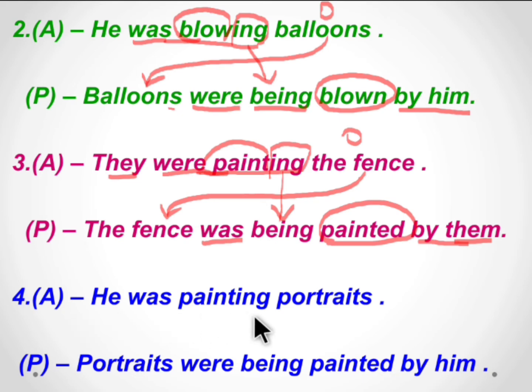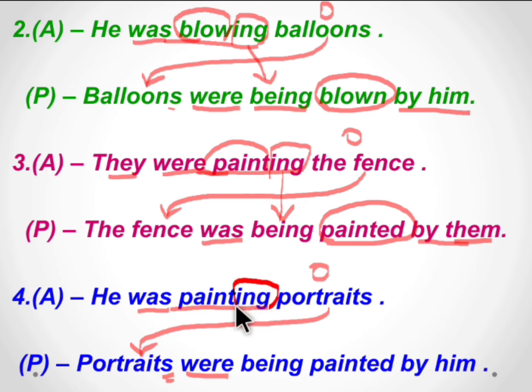Next, he was painting portraits. He is singular, so we use was. Painting together is the verb. What was he painting? Portraits. So this is the object. The object becomes the subject of the passive voice. So portraits is the plural form, so we use were.